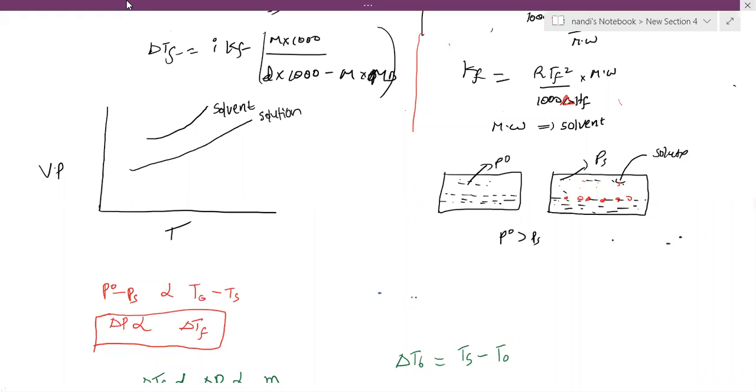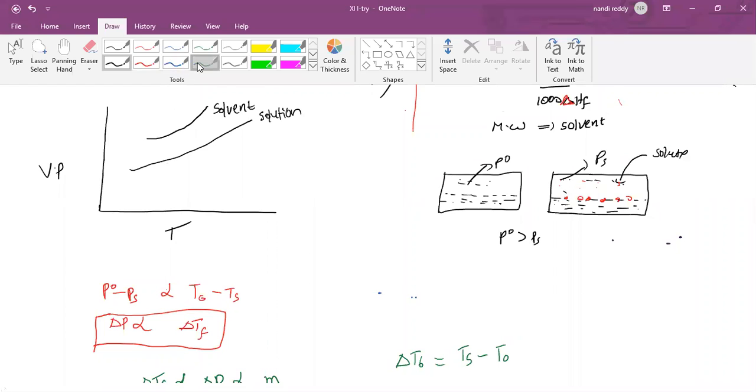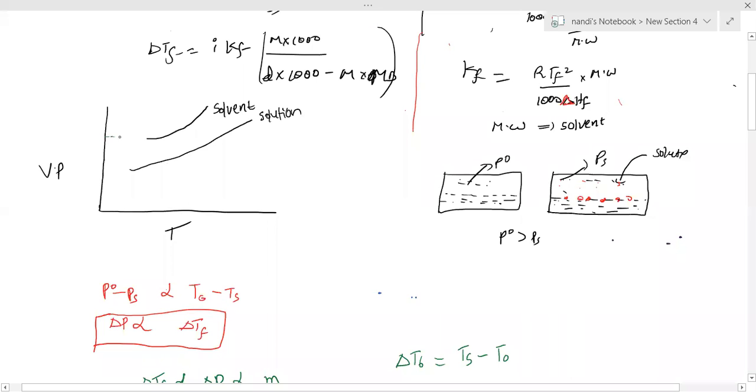Now check it. Corresponding temperature, this point here is T naught. I'm not taking the maximum temperature, but the minimum temperature because of freezing, which you can take as Ts.